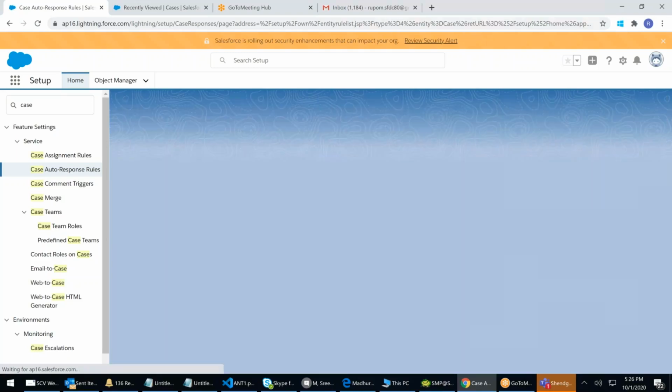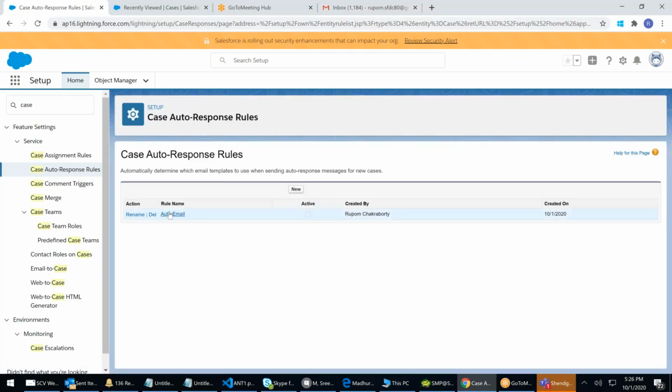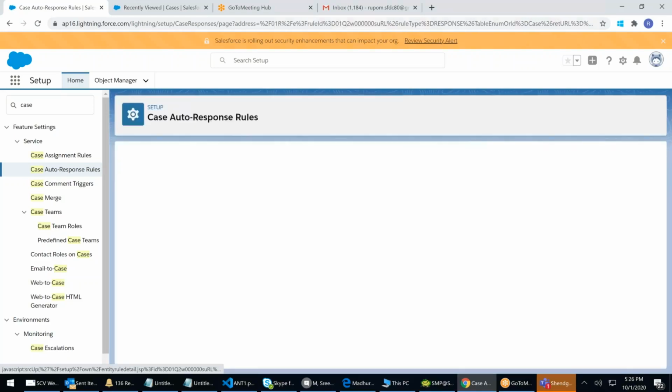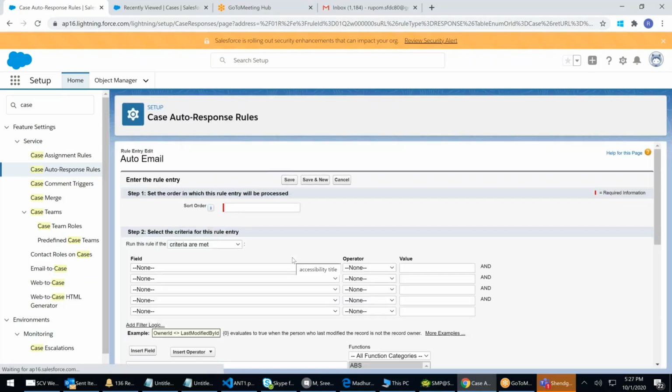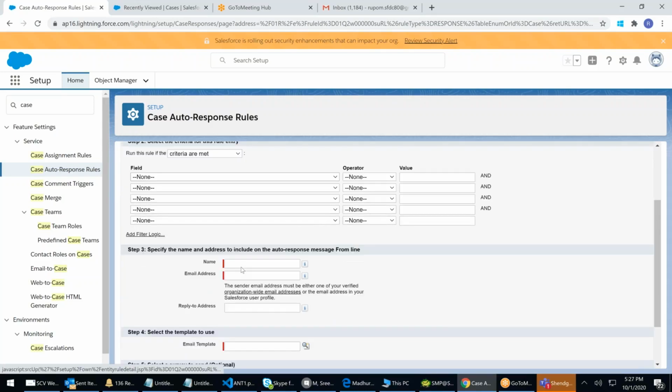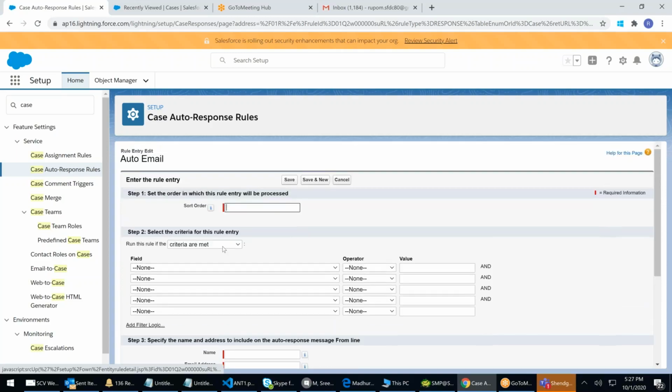I'm not activating at this moment. Same thing as the way I created the assignment rule. Now click on it. You can add a new entry. You can write different conditions, different email templates, different criteria. You can say for Hyderabad there's one email. For Chennai there's another email. You can write like this, one after another.